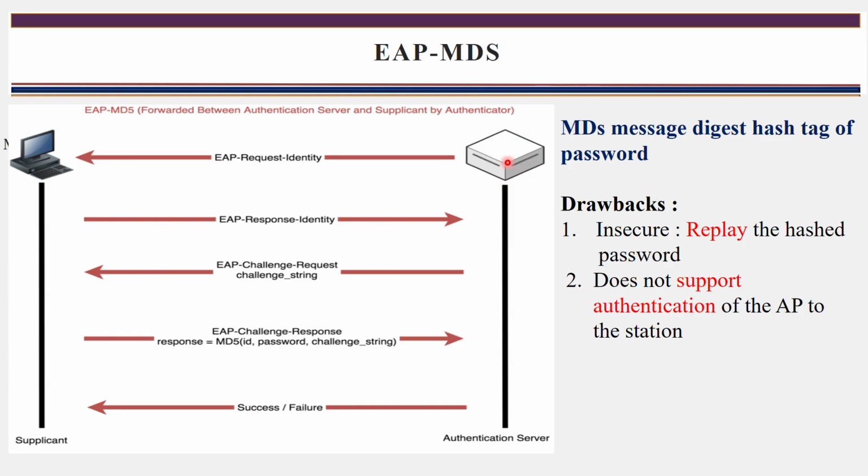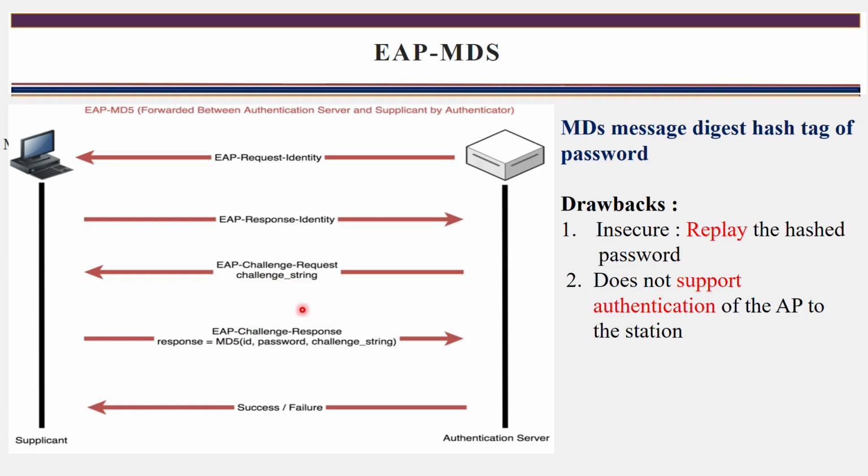When that message is received by the authentication server, the server will generate a challenge string and forward that message to the client, the supplicant. After receiving that message, what will the client do?